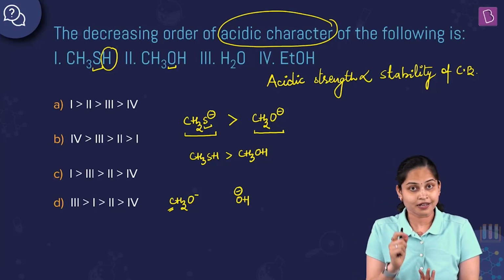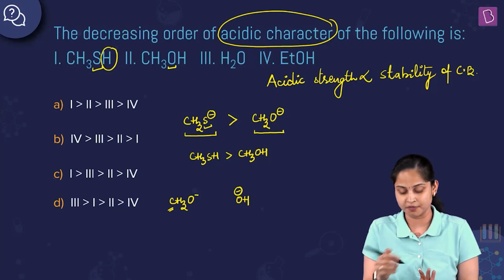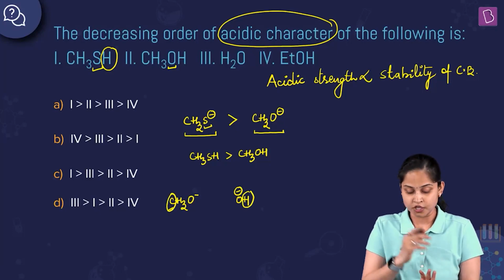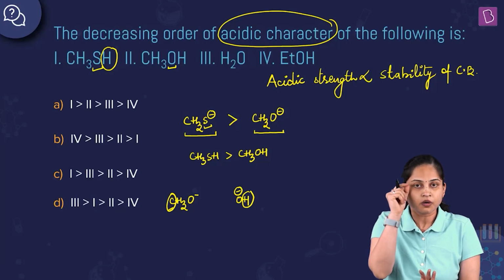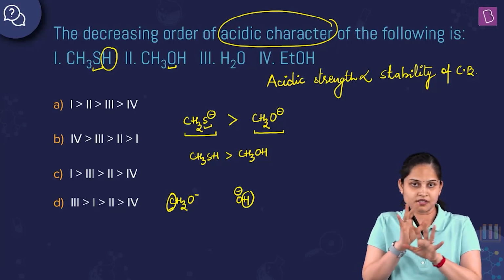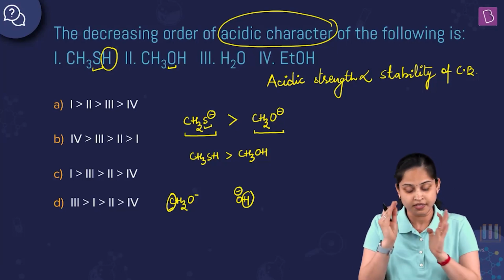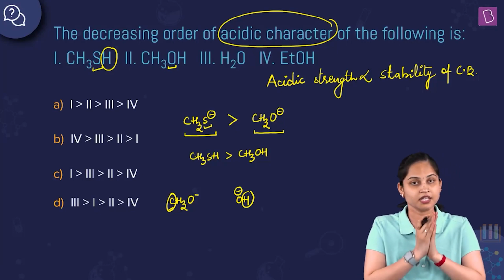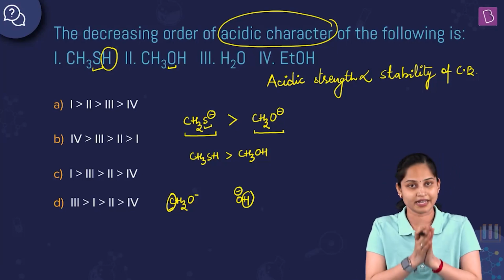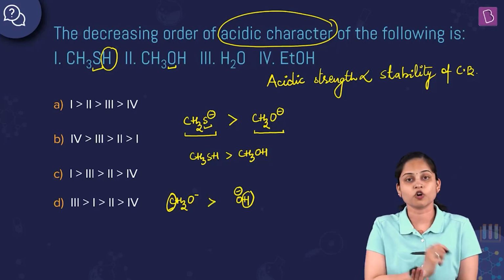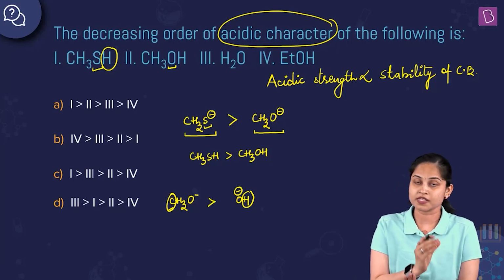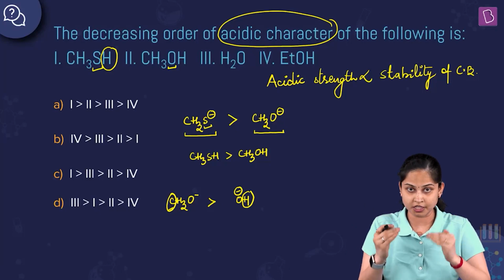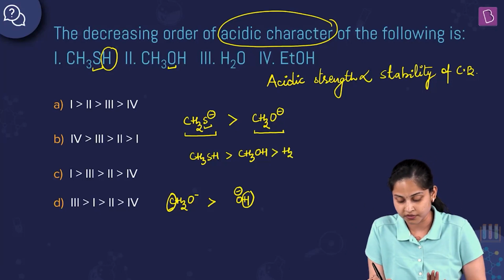One reason is that carbon is more electronegative in comparison to hydrogen. So the dispersal of the negative charge present on the oxygen atom will be stable in the case of CH3O negative in comparison to OH negative. Carbon, being more electronegative than hydrogen, will stabilize the anion. Therefore, the methoxide ion is more stable than the hydroxide ion, and the corresponding acid, methanol, is more acidic than water, H2O.